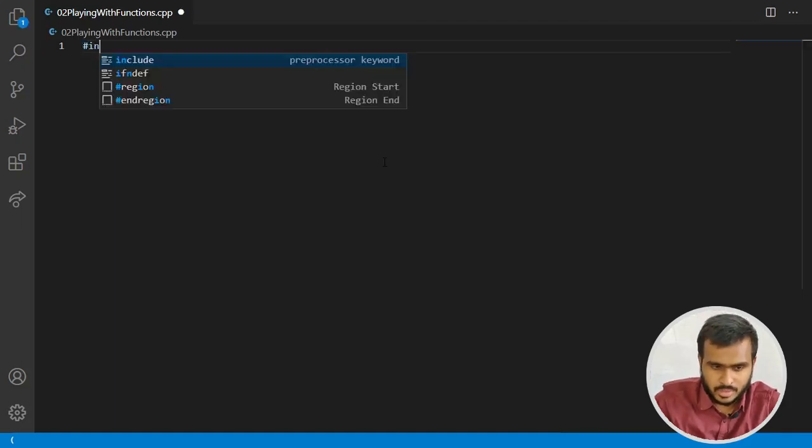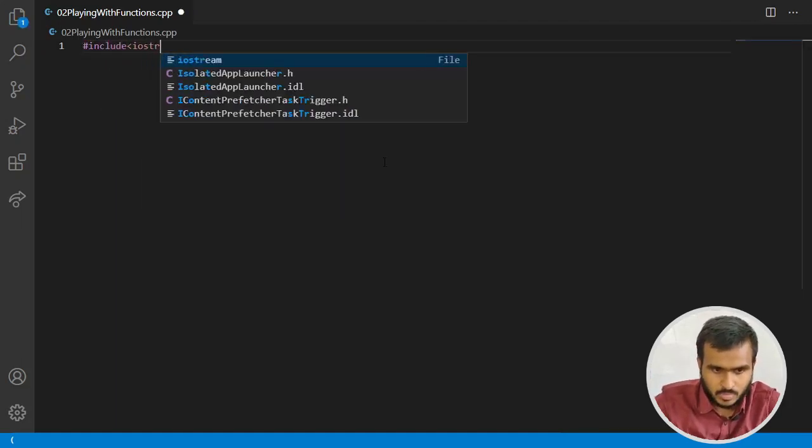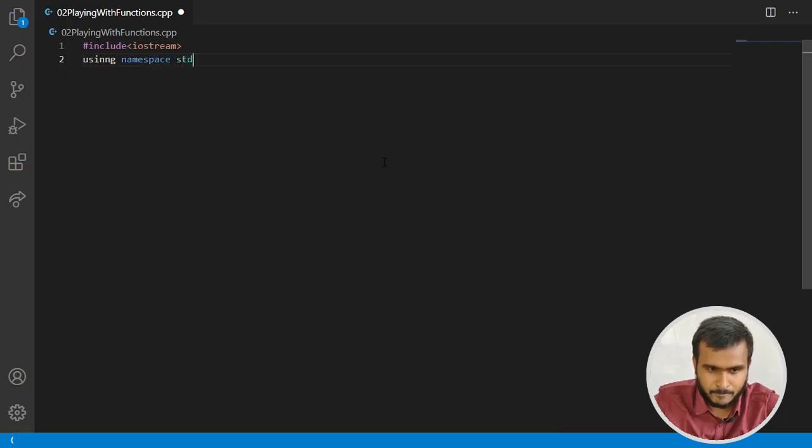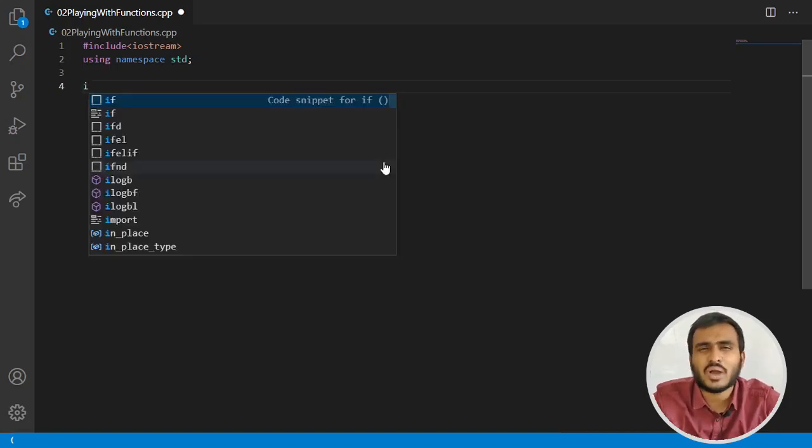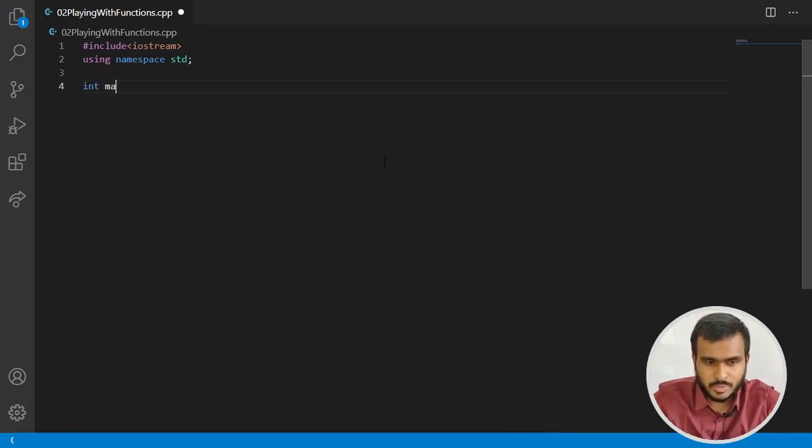Let's start with including header files. Okay, so now we have header files. As we discussed in the previous video, each and every C++ code needs to have a main function. That is something you need to have, otherwise your program will not run, right? So let's start with the main function.